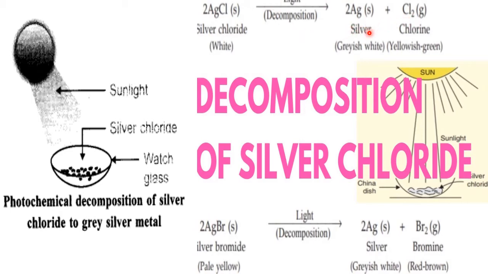Chlorine escapes and grayish white powder forms in the china dish or watch glass. That is the chemical equation for this activity. The same activity you can conduct for silver bromide. So silver chloride, silver bromide, silver iodide, all these are examples of photochemical reactions, especially decomposition.